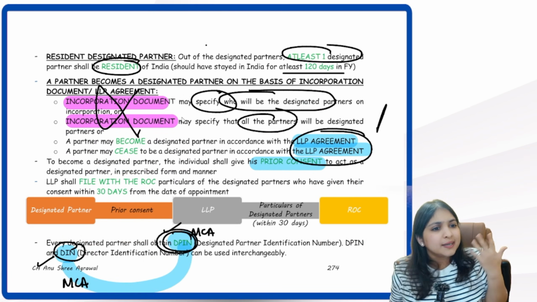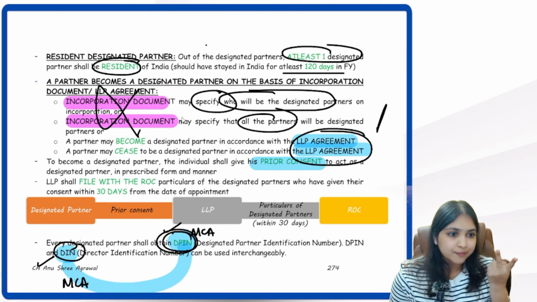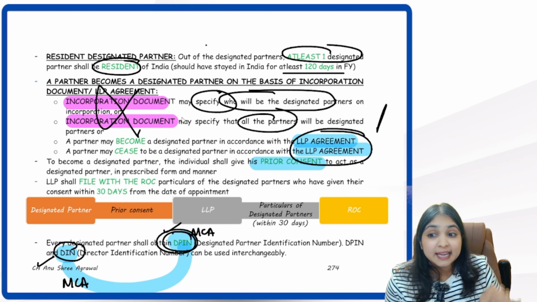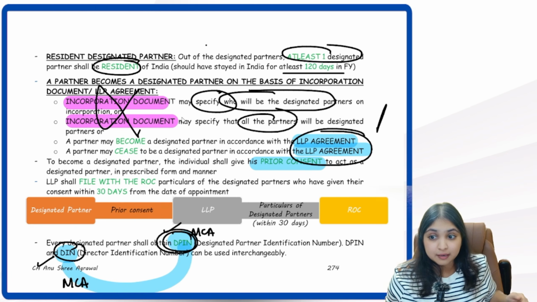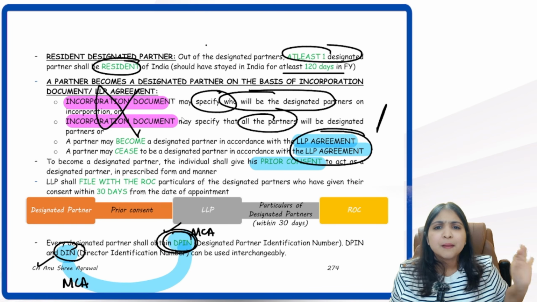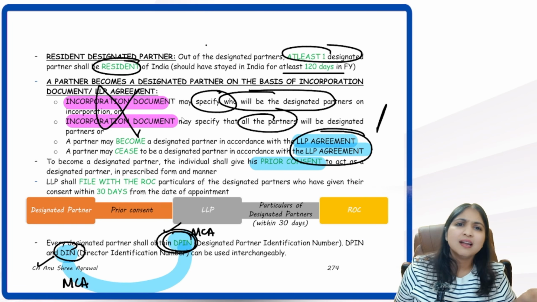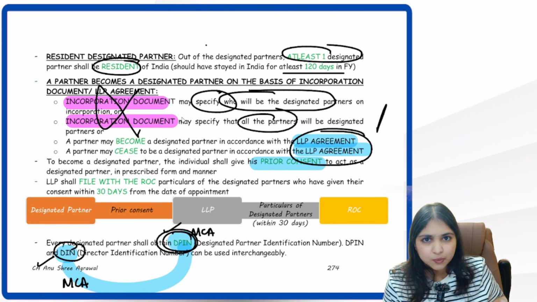Then how to become a designated partner? How many routes we have? Even over here, 2 routes we have. Either the incorporation document will specify the list of who are designated partners, or the incorporation document will specify everybody is a designated partner. But if the incorporation document is not specifying, then we'll come to the LLP agreement. LLP agreement will give us a list.